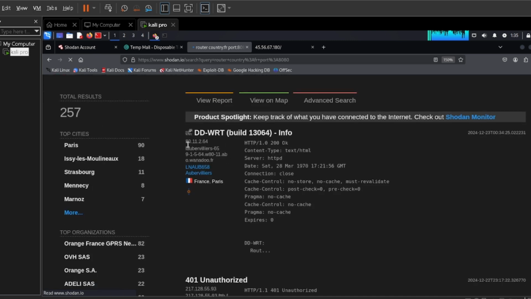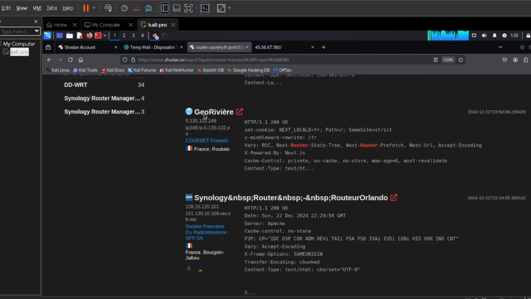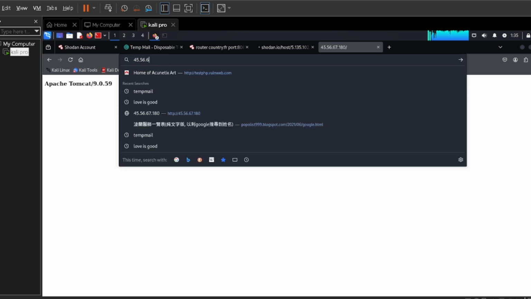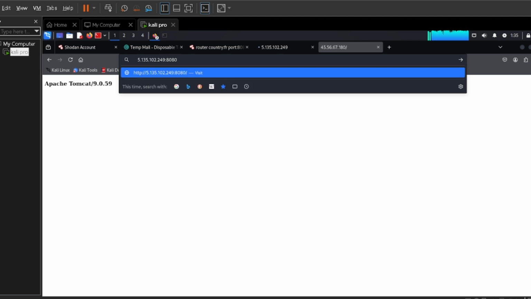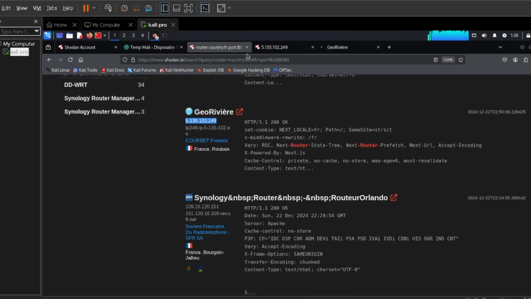Okay, that's crazy. These are the names of the different routers. Guys, let's say we have this, and let me open this. That's the name of the router. That's the IP address. Let me put the IP address here, and then put the port and see what's happening. Oh, that's the name. Guys, that's the name of the router.